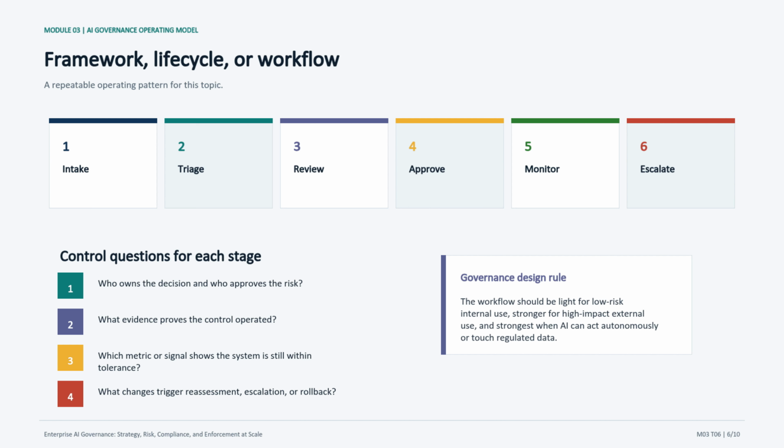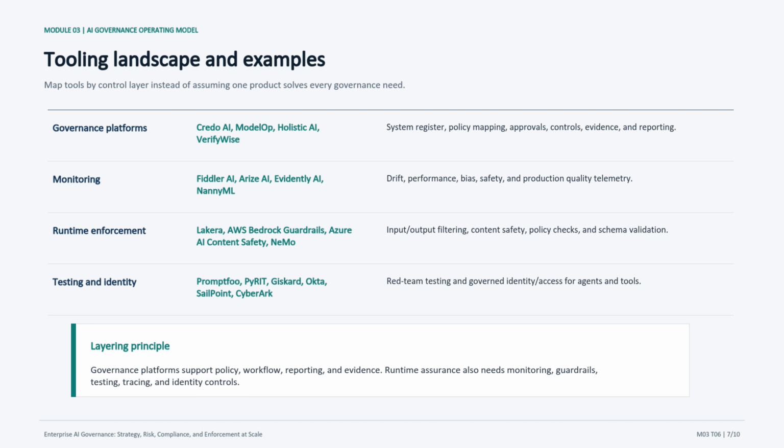The design rule on the right is the practical point. Low risk internal users should not be buried in process, but high impact external systems, regulated data, and autonomous agents need stronger gates and runtime controls. Once the workflow is clear, we can talk about tooling without falling into the trap of assuming one platform solves every layer of governance. Tooling is often where enterprise AI governance conversations get blurry.